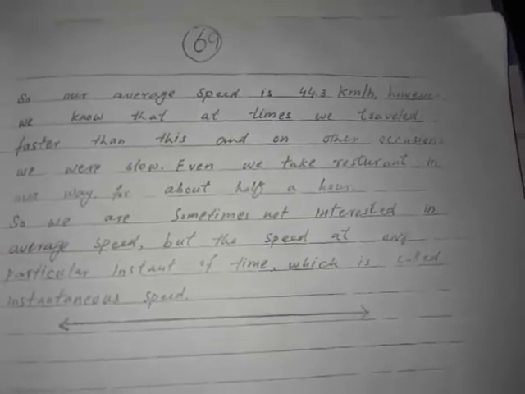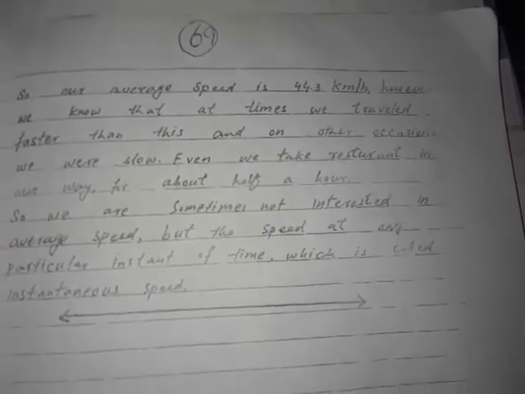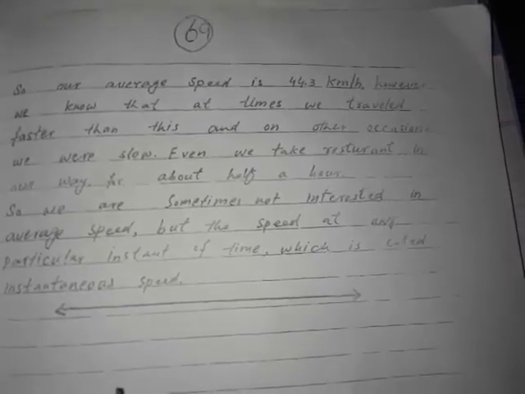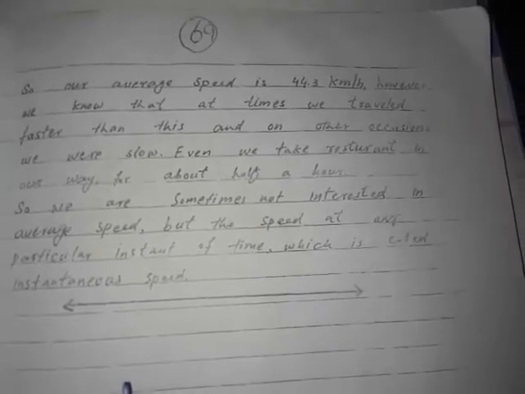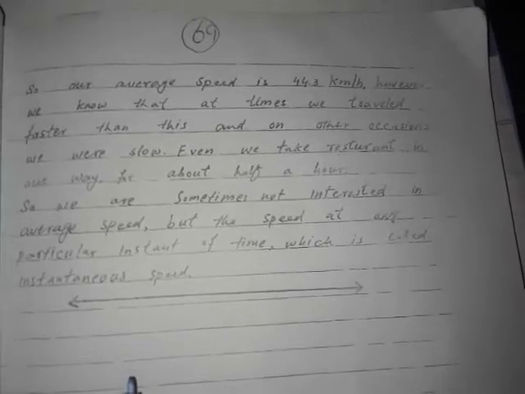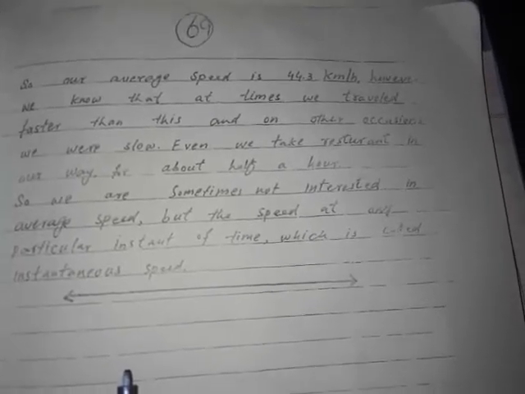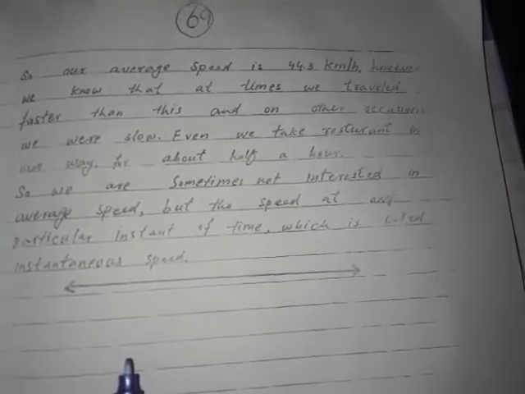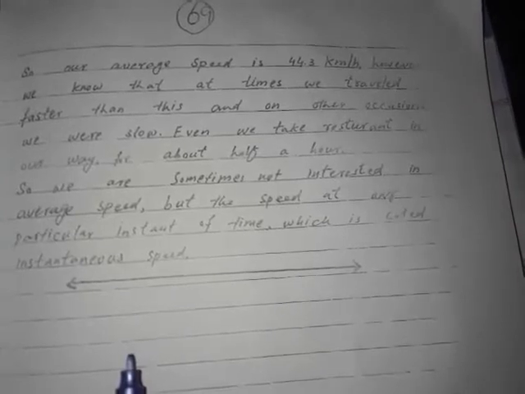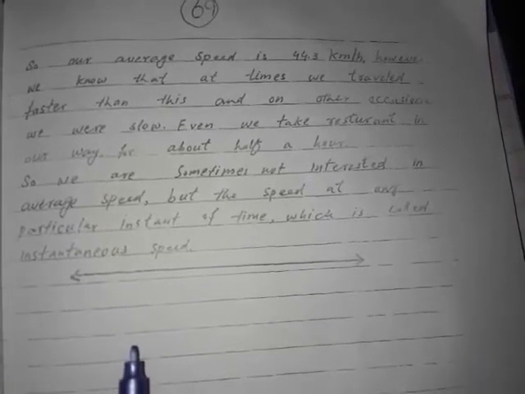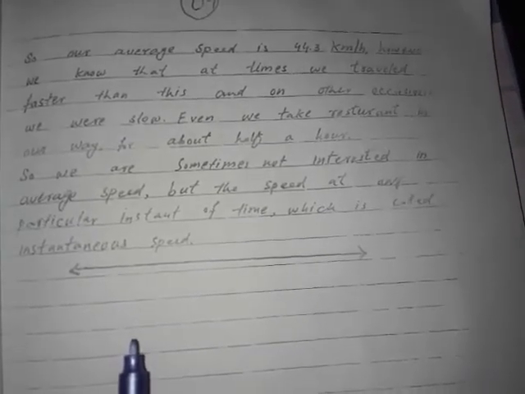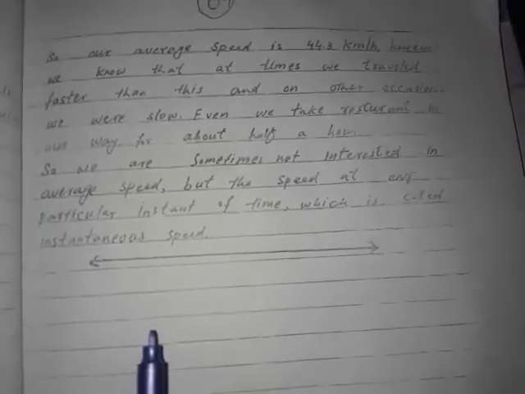However, we know that at times we traveled faster than this and on other occasions we were slow. Even we took a restaurant stop on our way for about half an hour. So we are sometimes not interested in average speed, but the speed at any particular instant of time, which is called the instantaneous speed.